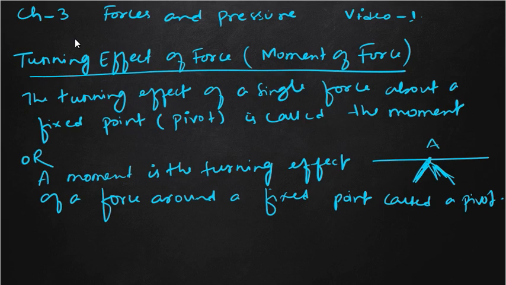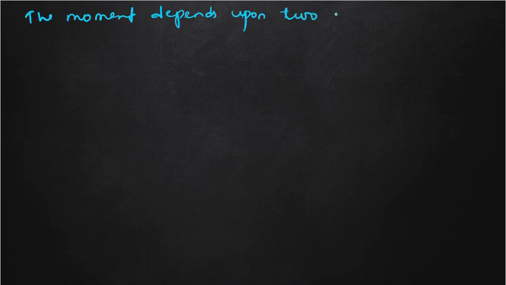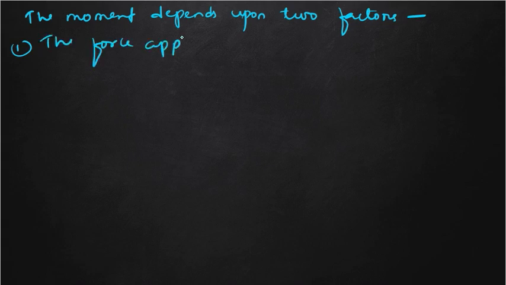If you apply more force, it will create more moment, and if you apply less force, then it will create less moment.